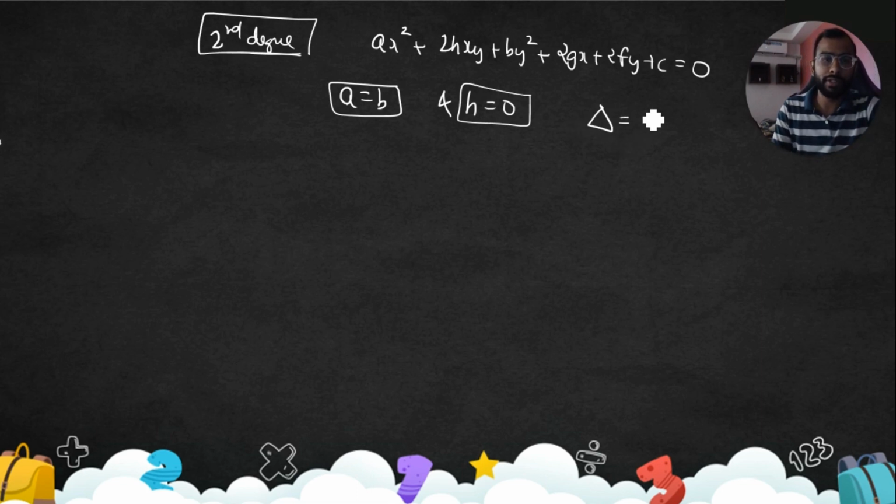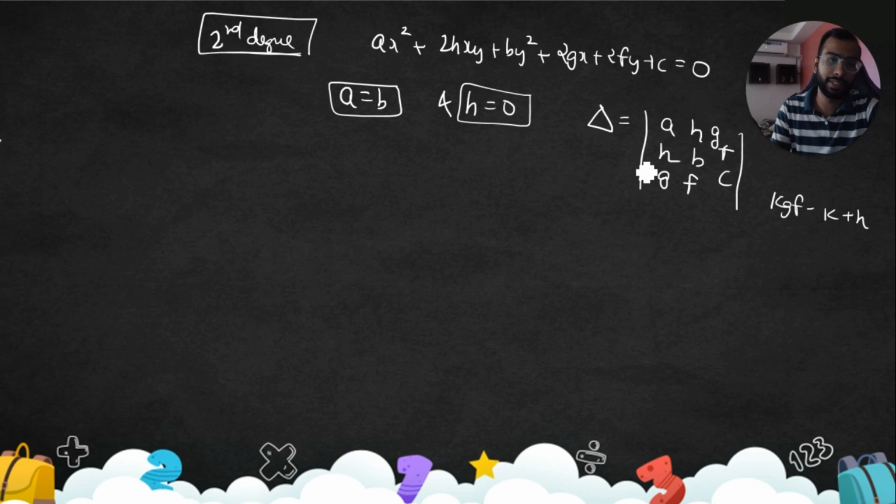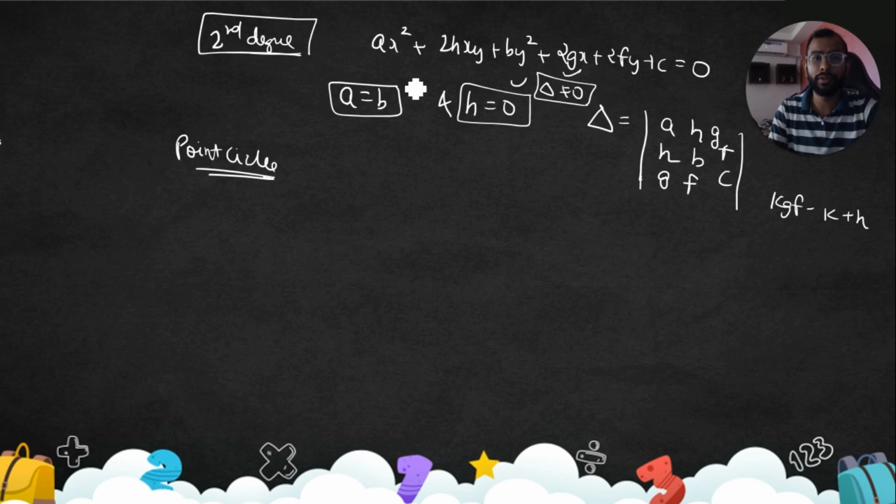Delta, when we talk about it, you remember, is the determinant with rows a, h, g; h, b, f; g, f, c. In this way we can remember abc, hgf, this is delta. For a circle, normally delta should not be equal to 0. For a point circle we take delta equal to 0, a is equal to b and h equal to 0.